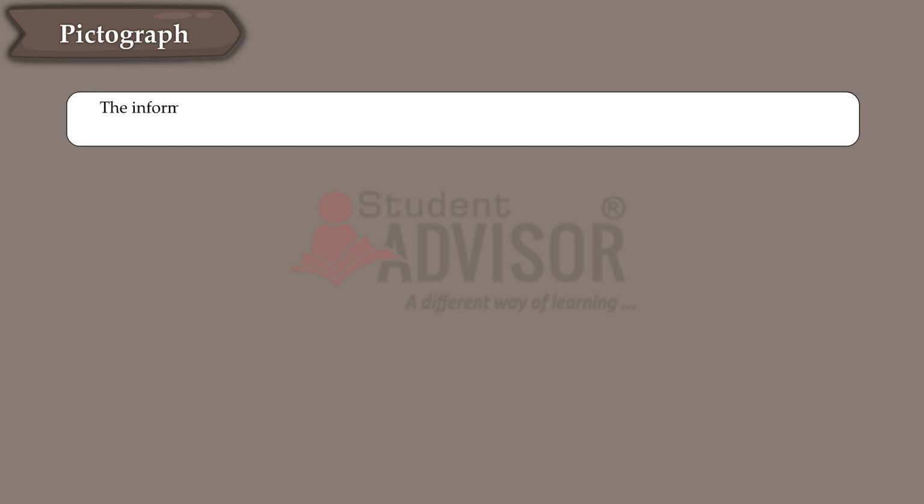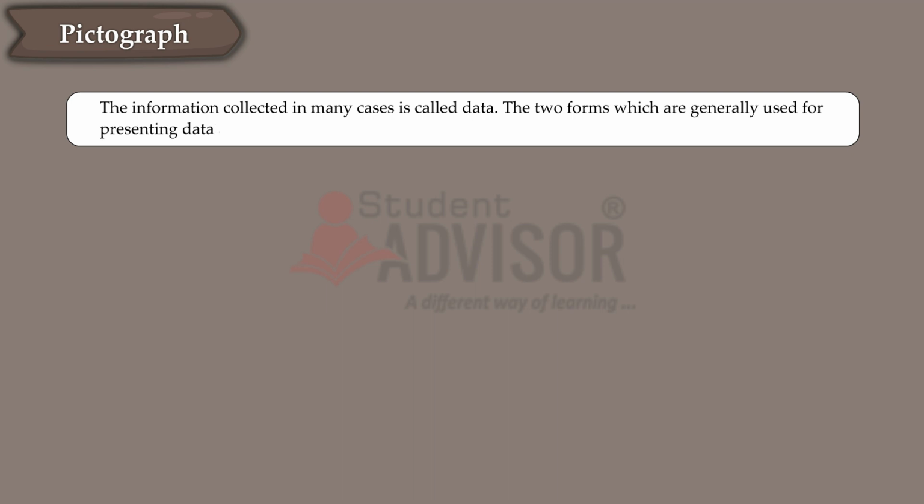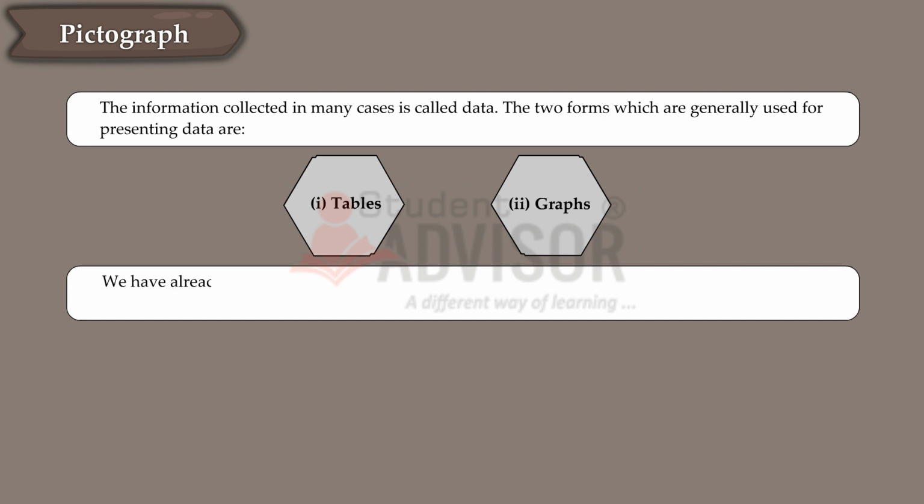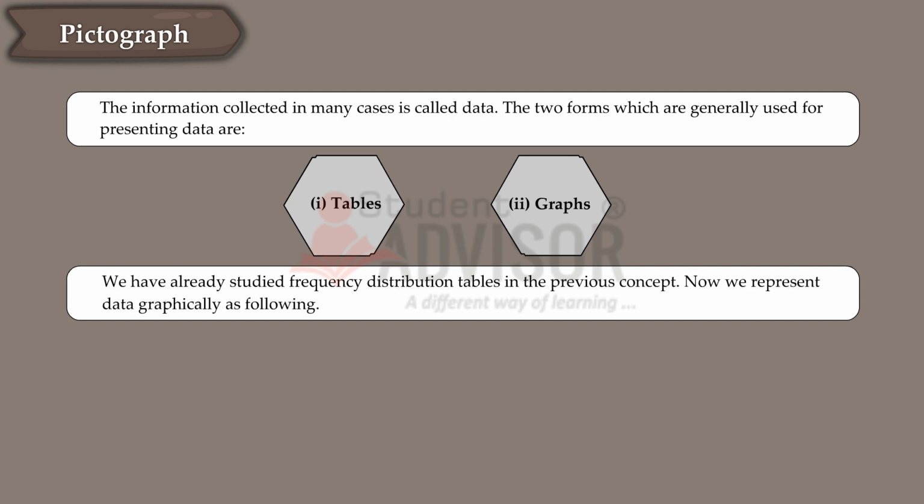Pictograph. The information collected in many cases is called data. The two forms which are generally used for presenting data are tables and graphs. We have already studied frequency distribution tables in the previous concept. Now we represent data graphically as follows.